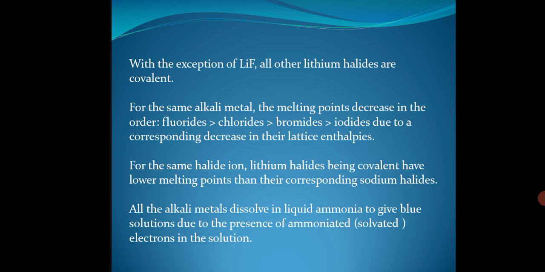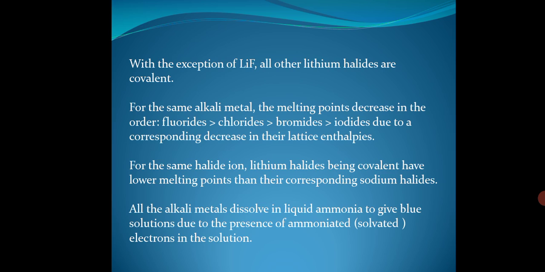For the same alkali metal, the melting points decrease in the order fluorides > chlorides > bromides > iodides, due to a corresponding decrease in their lattice enthalpies. That is, the melting points of sodium halides decrease in the order NaF, which is around 1200 Kelvin, then NaCl, which is around 1000 Kelvin, and so on. So you find that sodium fluoride has the highest melting point.